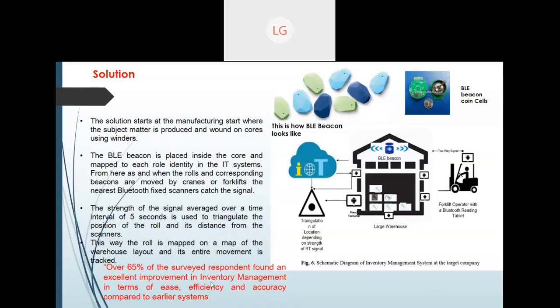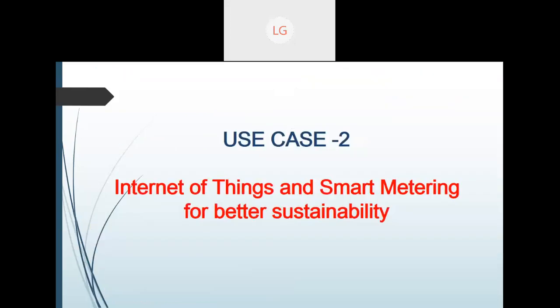So with the help of small devices applied in small units, they found very big benefits.